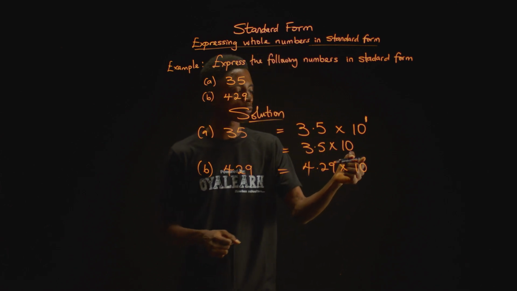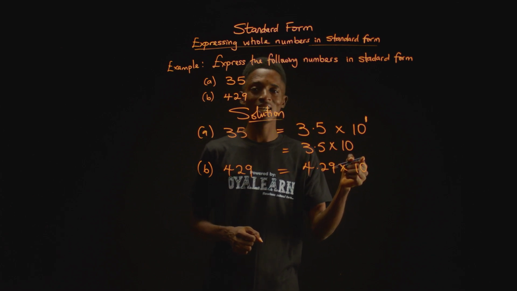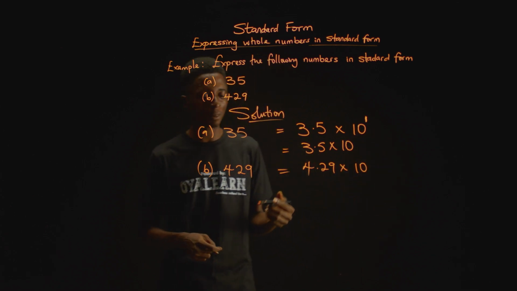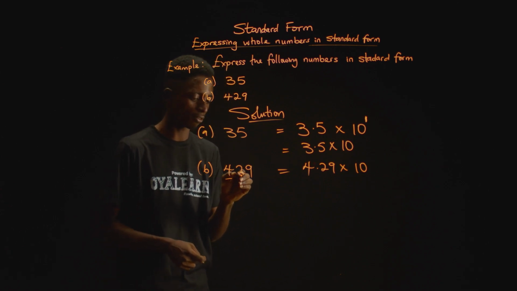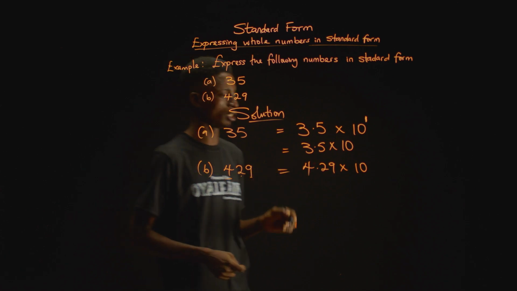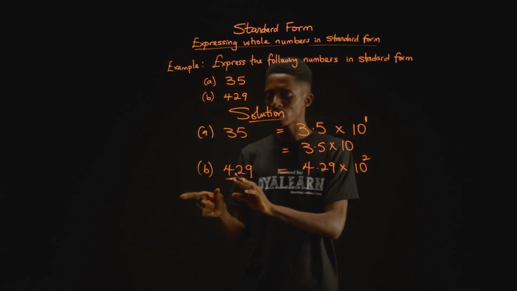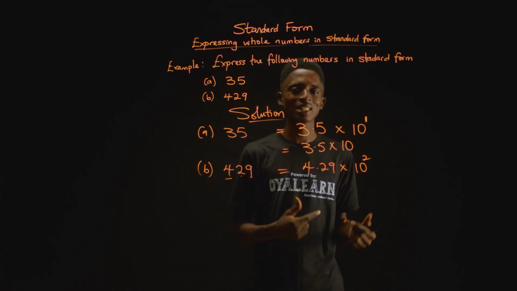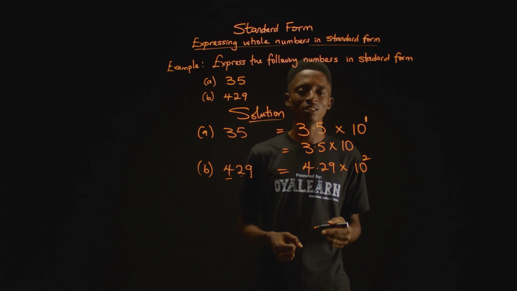Now the number that we put as the integer as the power of 10 would be the number of digits after the digit 4. So after digit 4 here, we have 2 digits. So that will be 10 with the power of 2. So expressing 429 in standard form will give us 4.29 times 10 raised to power 2.